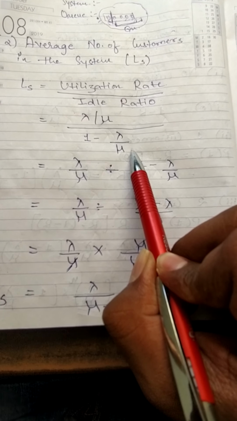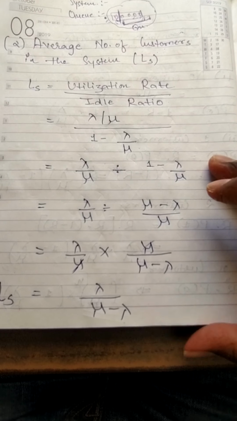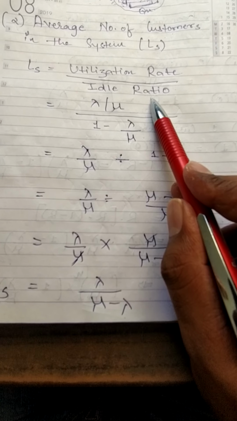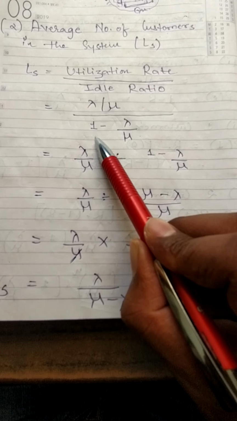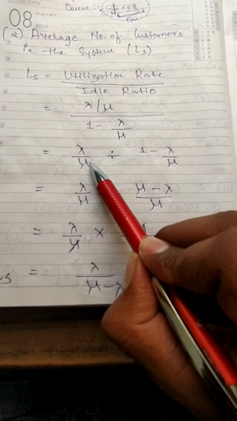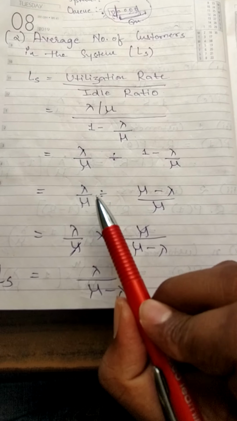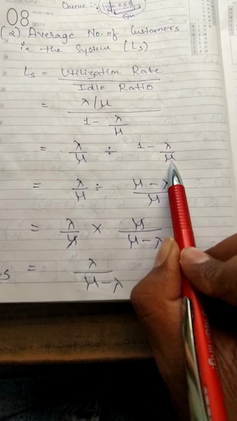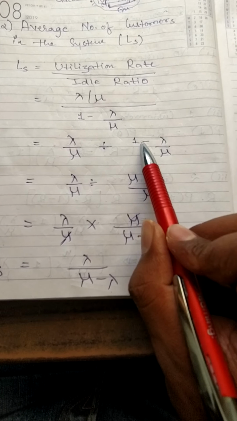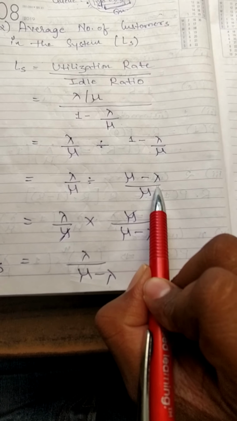That was represented by 1 minus lambda by mu, right? Which you have very much understood in the last part of the video which I posted earlier. So idle ratio means the probability that there are no customers, which is represented by 1 minus lambda by mu. Now I will divide lambda by mu by 1 minus lambda by mu, right? Then I am making the common denominator, so I am multiplying mu by 1 minus lambda, so mu minus lambda by mu, so I am getting the common denominator.